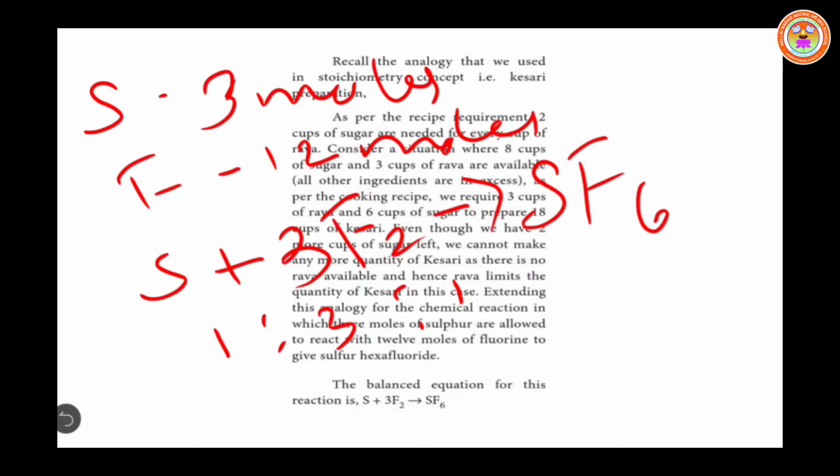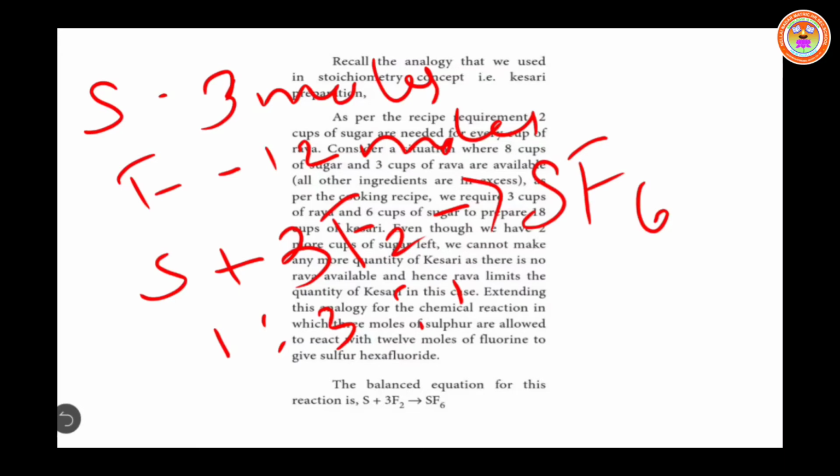As per the stoichiometric equation, 3 moles of fluorine are involved in the chemical reaction. So, for the stoichiometric ratio of fluorine, from the 12 moles of fluorine, only 9 moles of fluorine will react. The stoichiometric ratio of the reactants is 1:3.